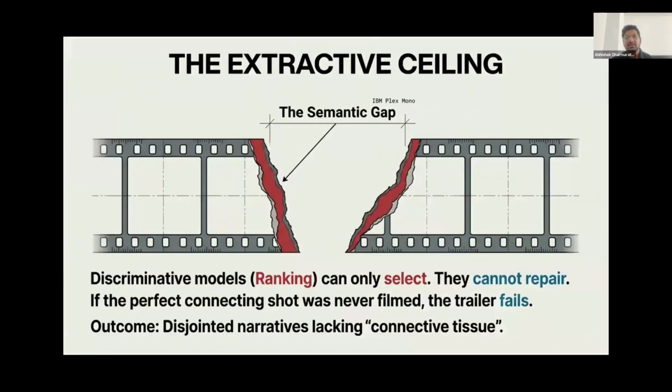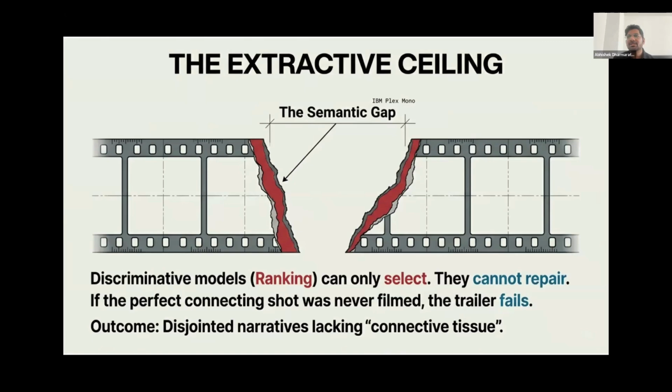Let's look at the next one, which is what's the gap here. However, even with these structural advancements, both the first and second generations eventually hit a hard technological wall that we call the extractive ceiling. Because these older systems are strictly discriminative ranking models, they are fundamentally limited because they can only select the pre-existing frames that a camera actually captured. If a human director made a mistake or simply never filmed the perfect connecting shot required to make the trailer's transition smooth, the AI is helpless and cannot fix it.